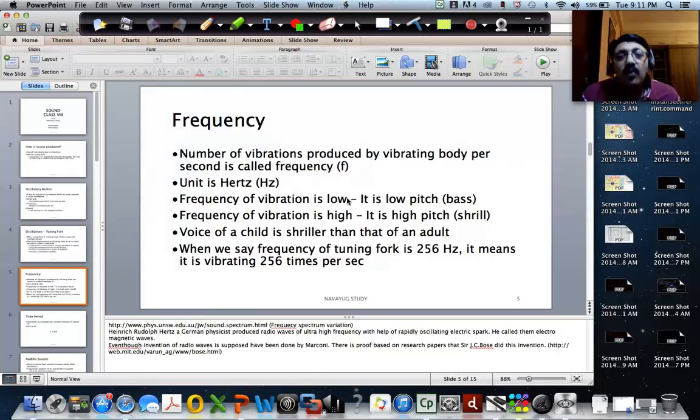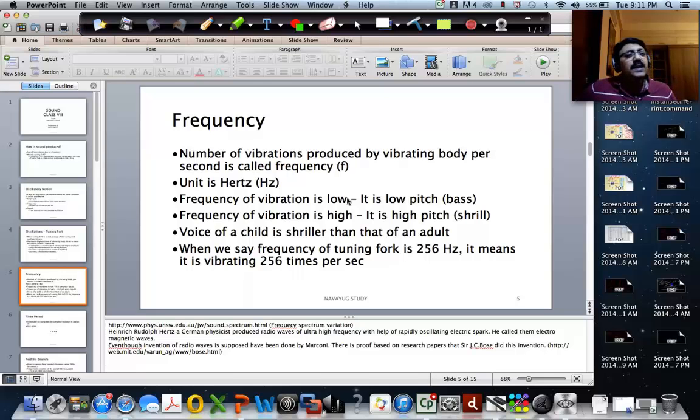All right. Now, Hertz is named after Heinrich Rudolf Hertz, who did research in the electromagnetic waves area, and in memory of him, the unit of frequency has been given as Hertz.